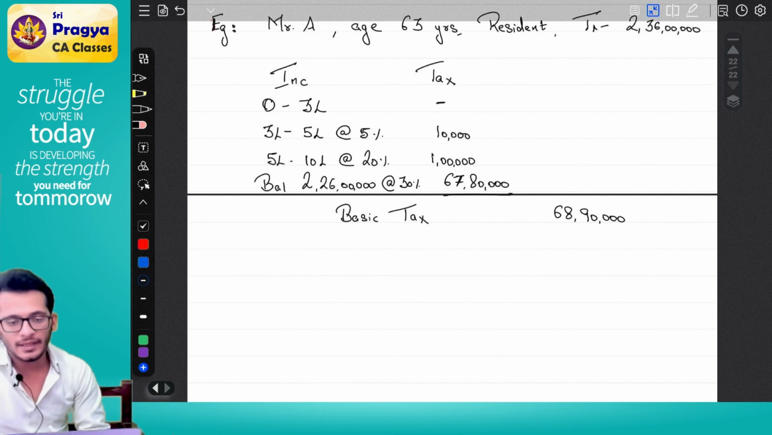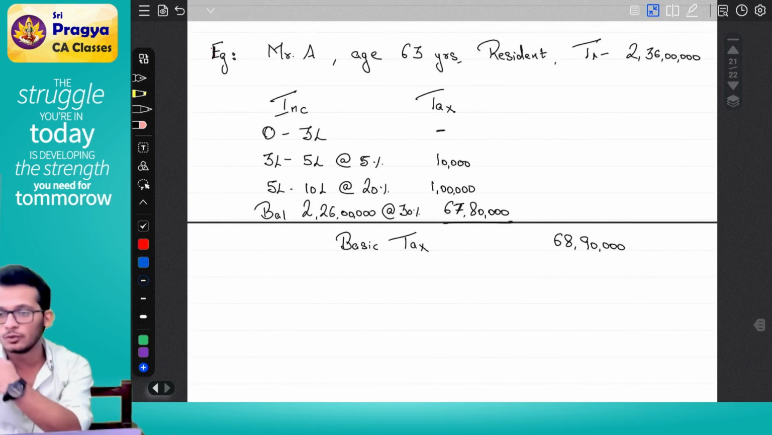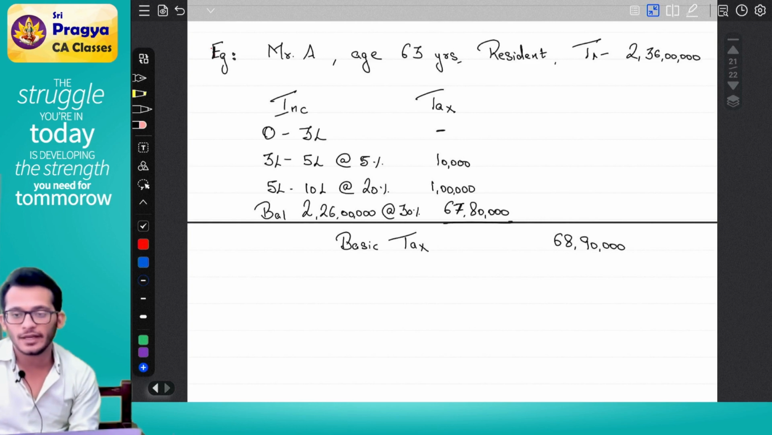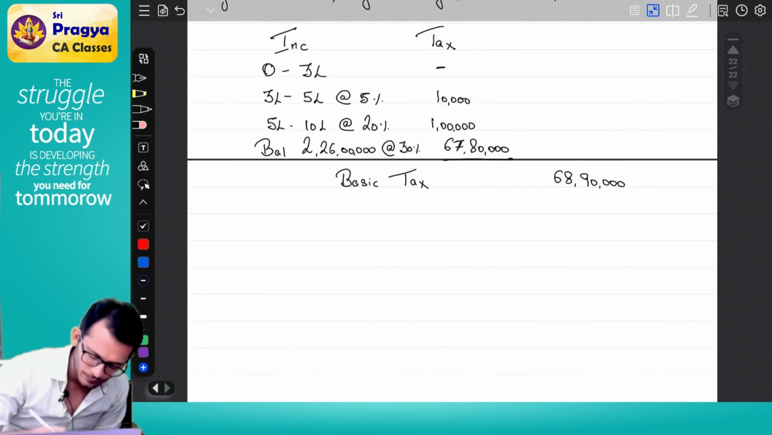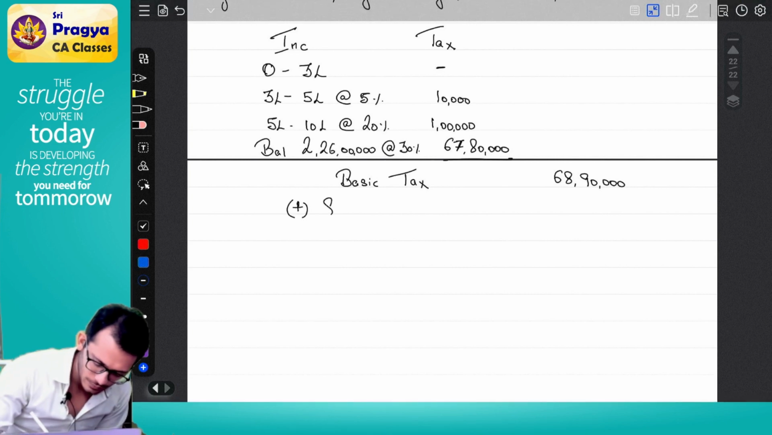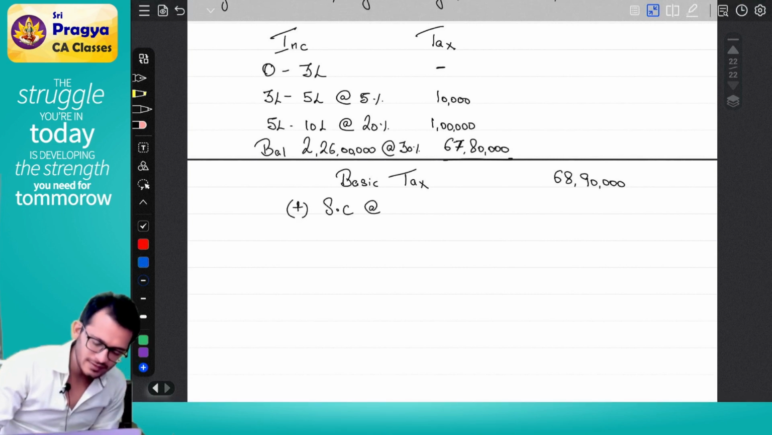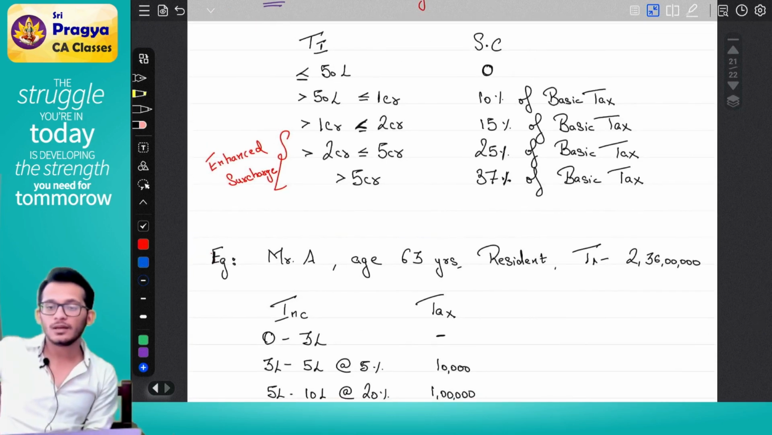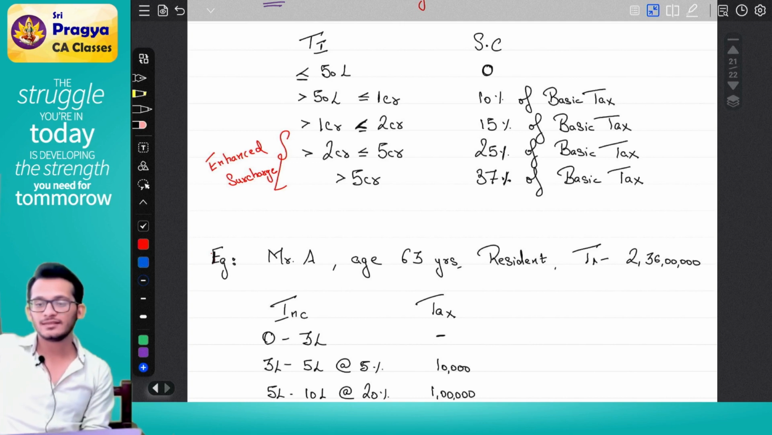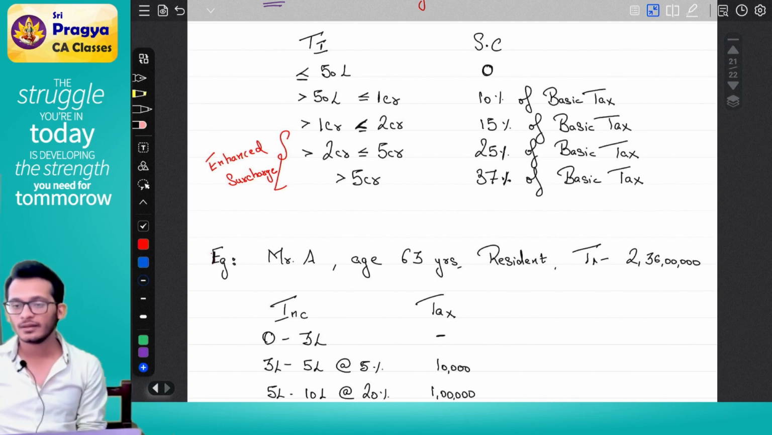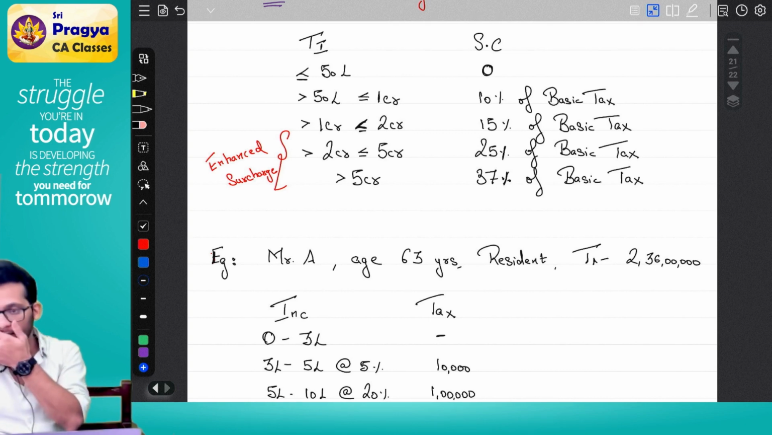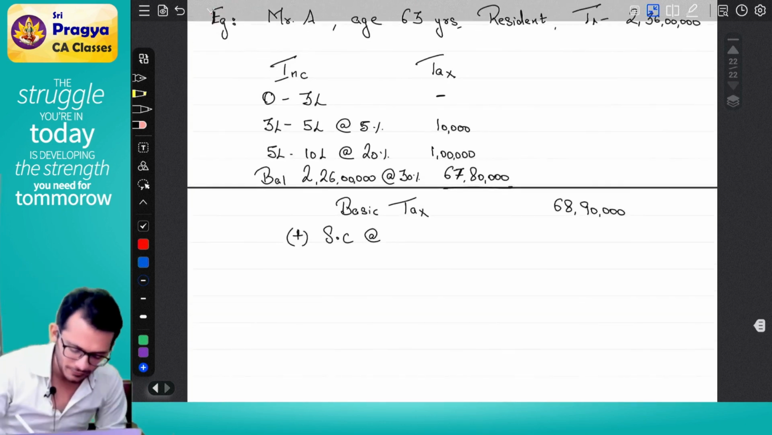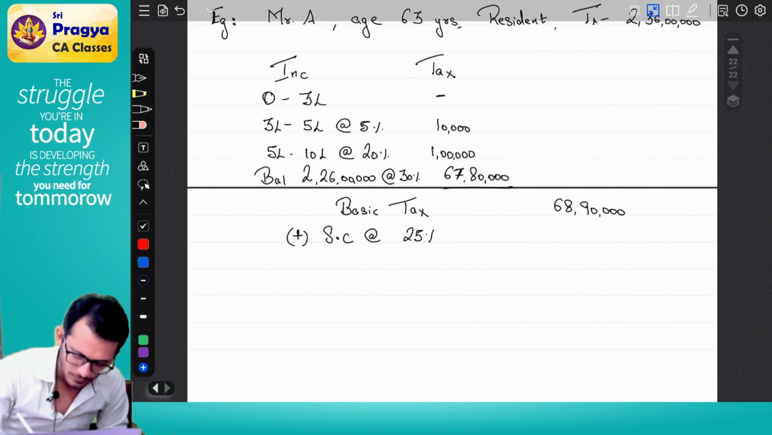Now tell me, am I rich, middle class or poor? I am rich. My income is 2 crore 30 lakhs. Therefore, I am rich. If I am rich, I have to include surcharge. Question to you: will you directly take 25%, or will you say for the first 50 lakhs 0, then for the balance 10, then 15 or 25? Will you directly put 25 or will you put everything? You will directly put 25.